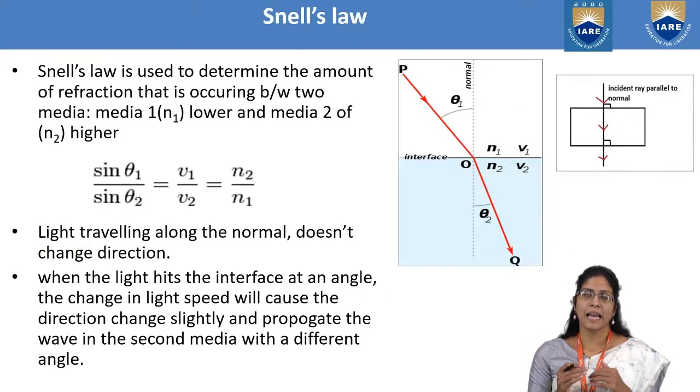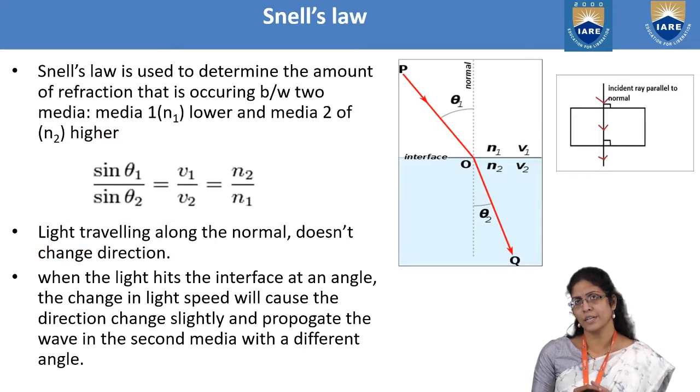So this can be judged more by using Snell's law. What does Snell's law tell you? Snell's law is used to determine the amount of refraction.